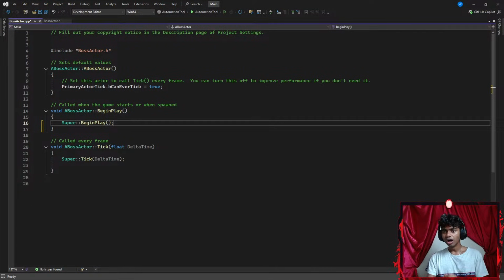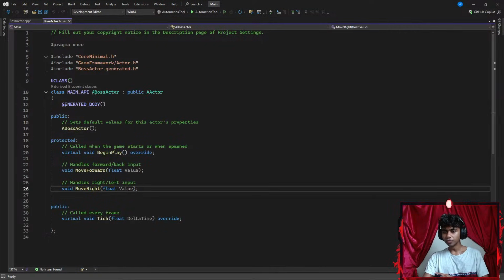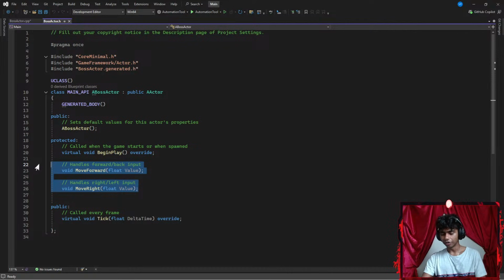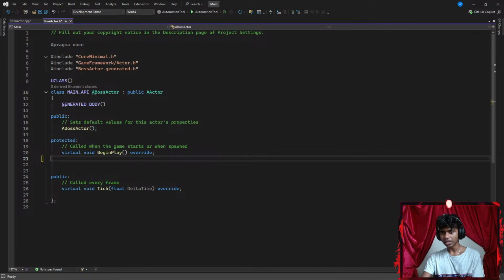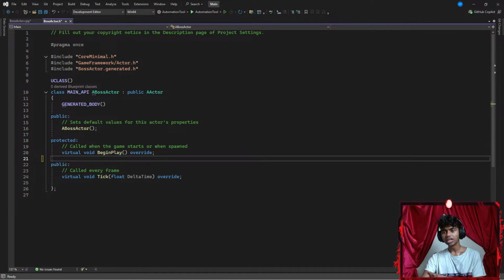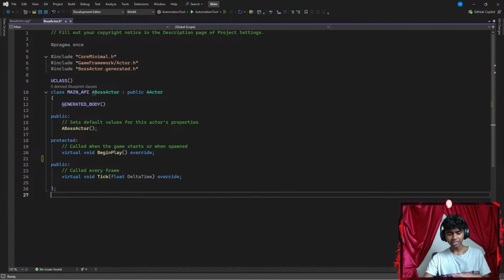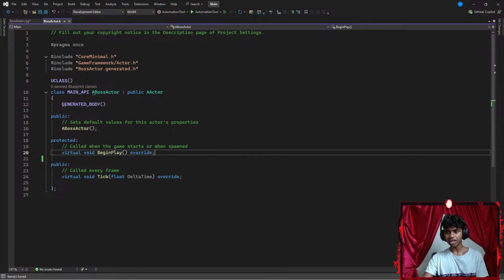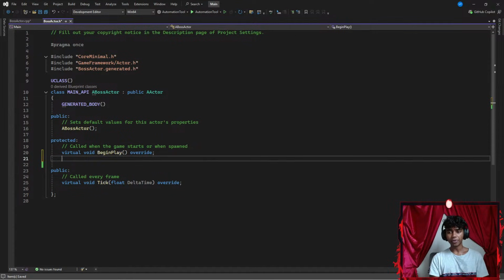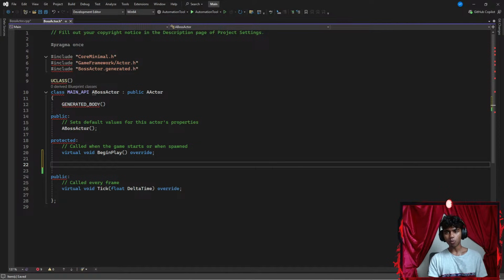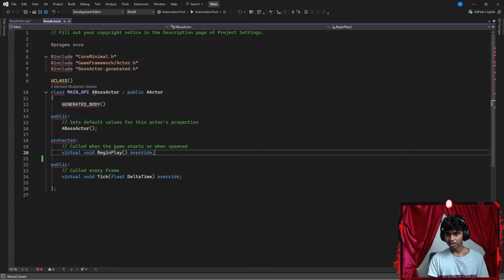There we go. Okay, now let me go ahead and remove the two blocks of code from my header files as well. Now I'm gonna go ahead and exit this. Let me pretend that this is the code template that we get once we actually create an actor. Now the first thing that I gotta do is, under my begin play in my header files, create a void method.